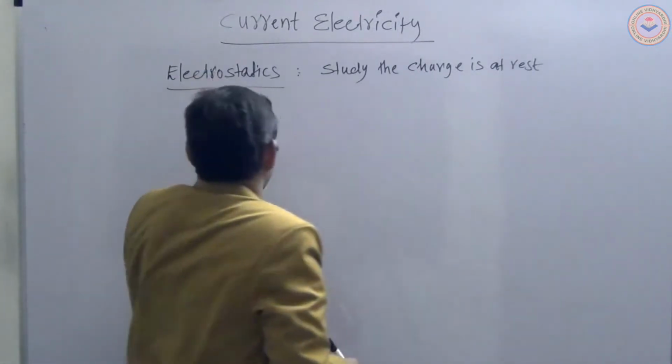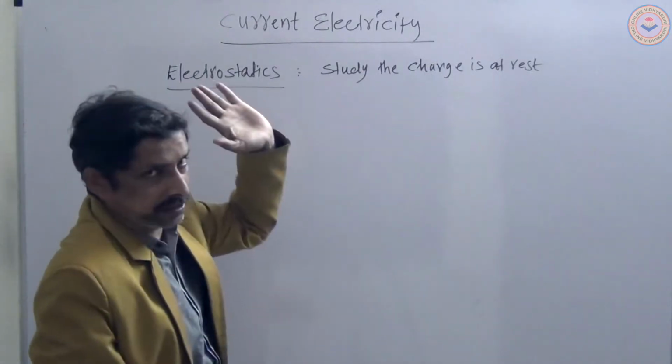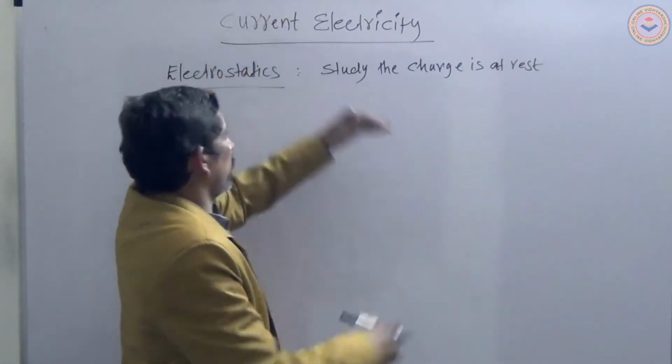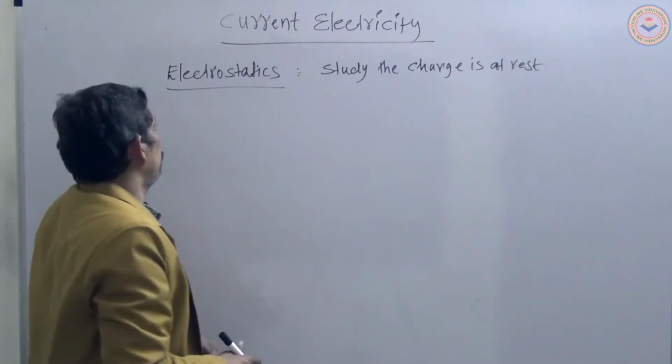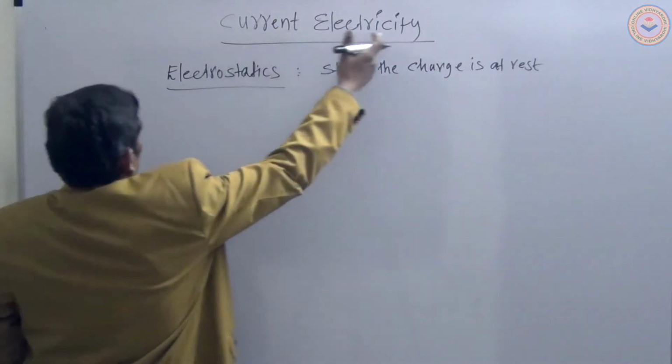So what is electrostatics? Study of the charges at rest. Then what about current electricity, the present chapter?